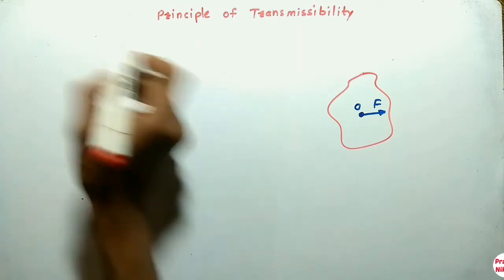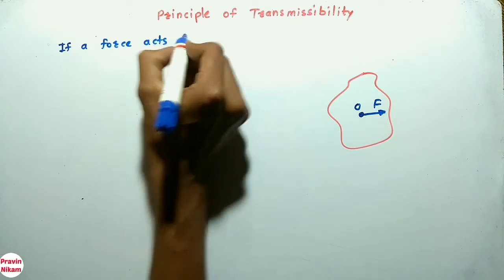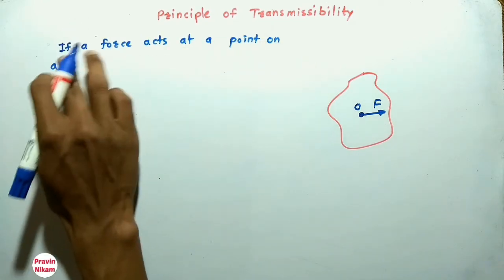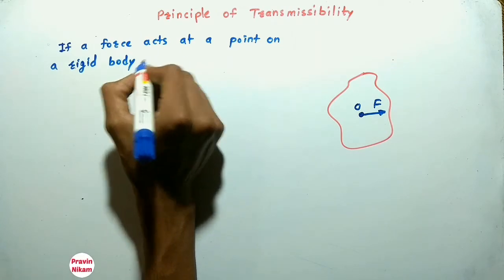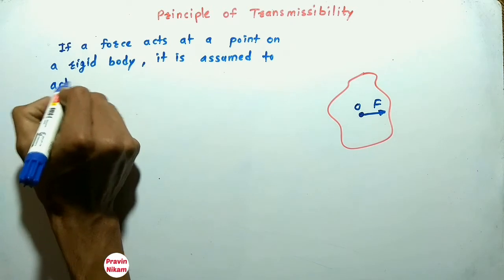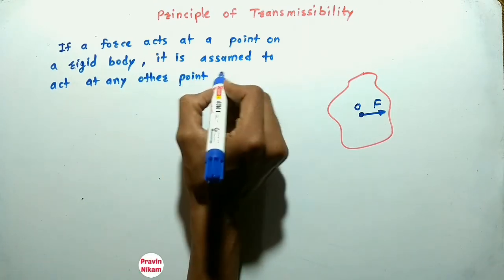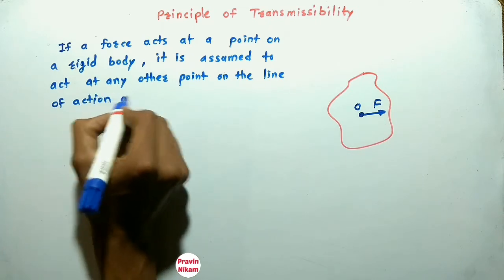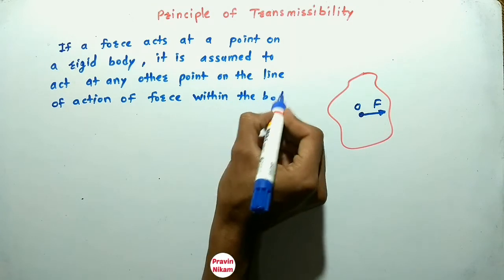So the statement is, if a force acts at a point on a rigid body, it is assumed to act at any other point on the line of action of force within the body. So what is the meaning of this statement?